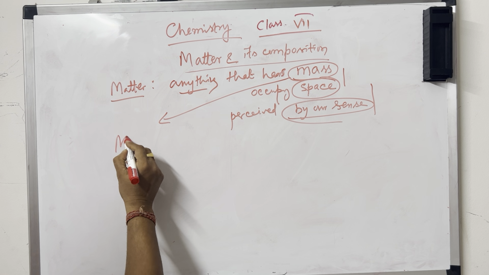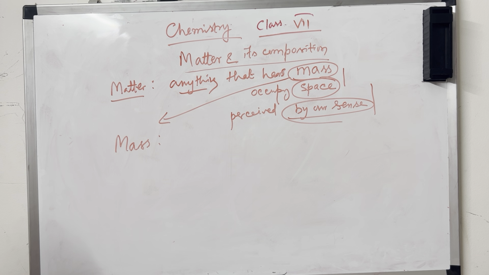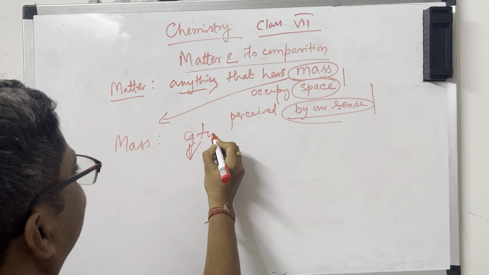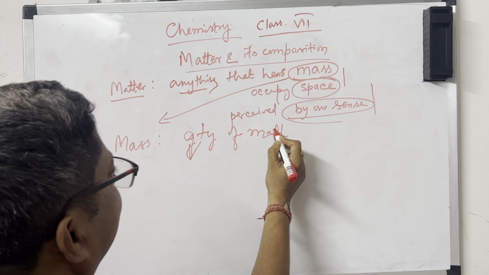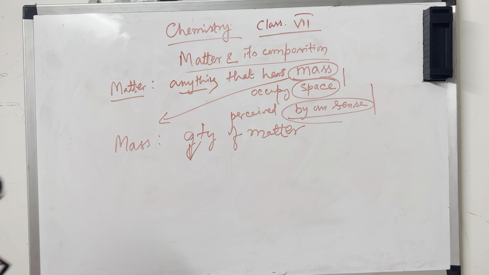What is mass? Mass is the quantity of matter.